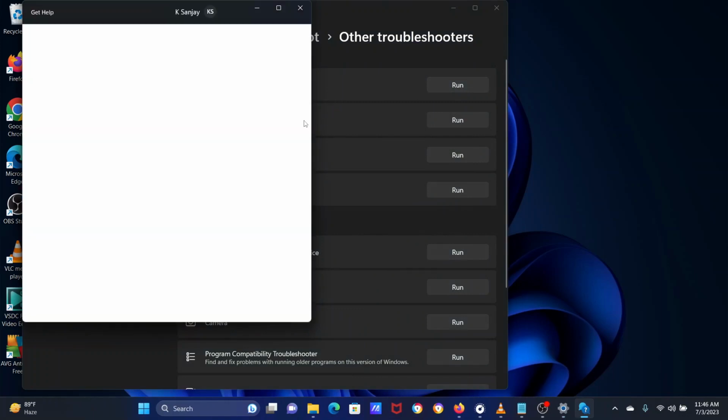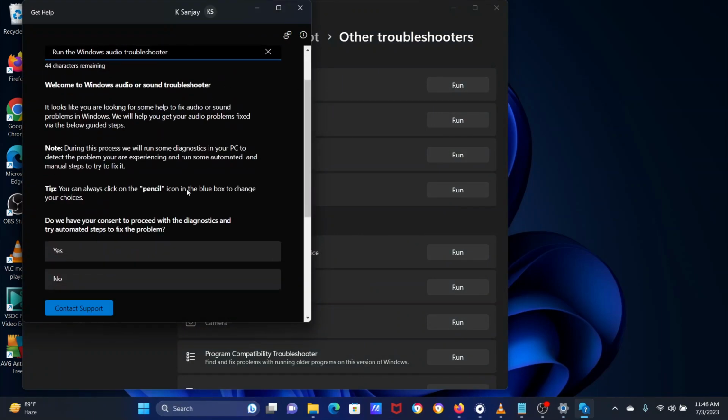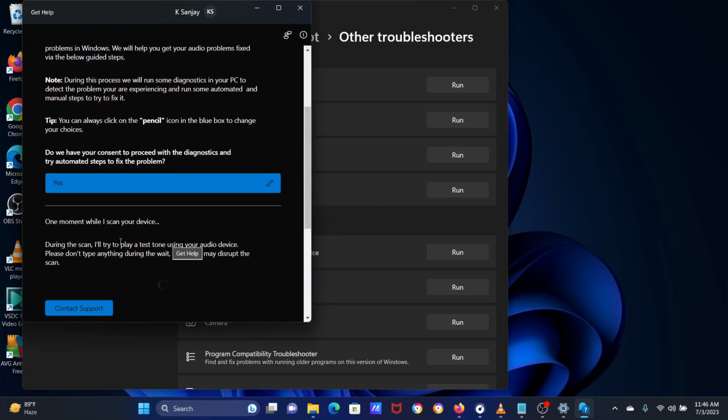Select Other Troubleshooters. Click on Run corresponding to the audio troubleshooter. Wait for a few seconds for the troubleshoot page to load. Click on Yes to invoke the troubleshooter.